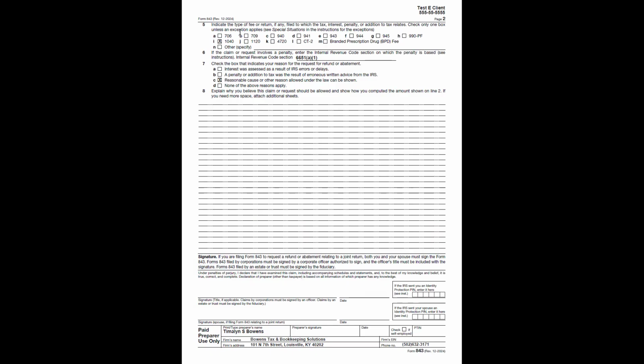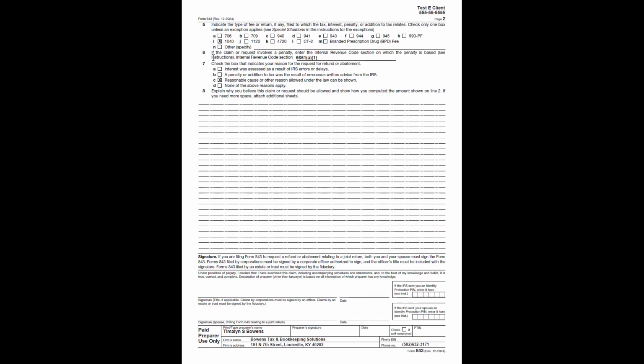Okay. So line 5, we're going to indicate the type of fee or return, if any, filed to which the tax, interest, penalty, or addition to tax relates. So as I've stated before, this is connected to a 1040. So we're going to check box I right here with the 1040. So for example, if this was employment tax with FICA, we would be checking the D, right, for 941. If this was related to FUTA, the Federal Unemployment Tax Act, we'd be checking C, 940. All right. But again, in this example, we're looking at I, so we're going to check that box for the 1040.